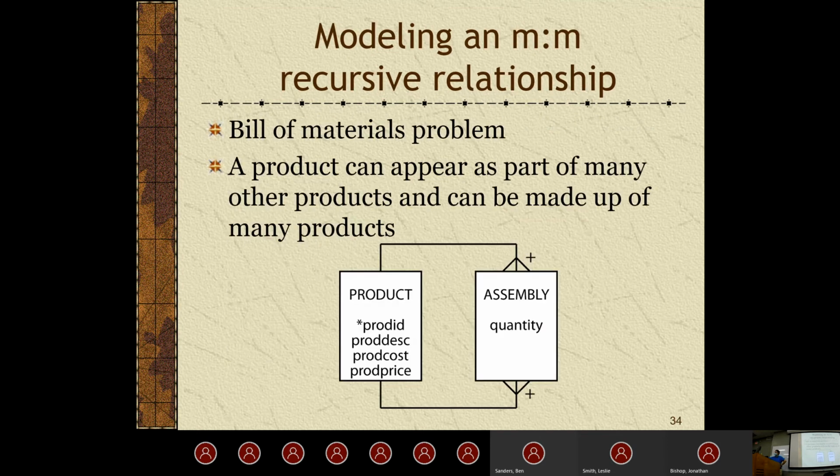So basically, if we wanted to model a many-to-many relationship, this can be a little bit complicated, but not too complicated, actually. This is certainly easier than the last example we just had. So imagine we have a bill of materials, and we want to have products that are made from the materials. So imagine we're a company like IKEA.